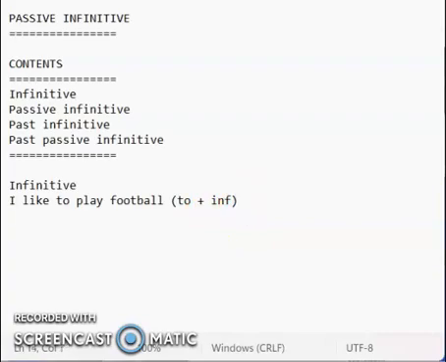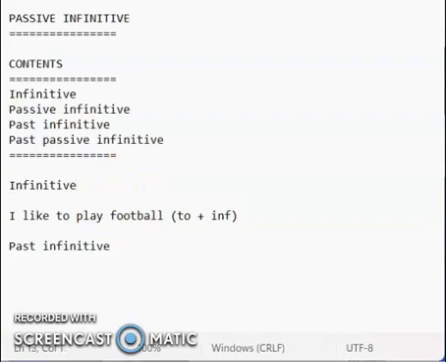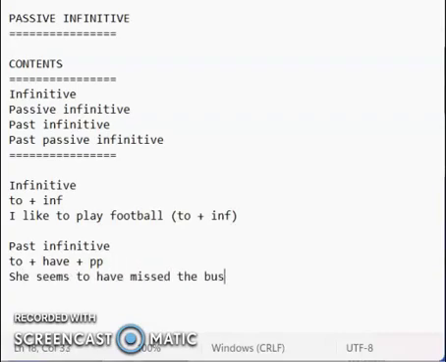How would we put that into past infinitive? Well, we have to use the structure, instead of to plus infinitive, we have to use the structure to have plus past participle. In this case, we might be able to say something like, he seems to have missed the bus.